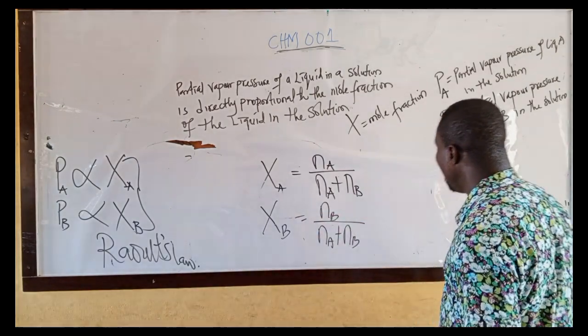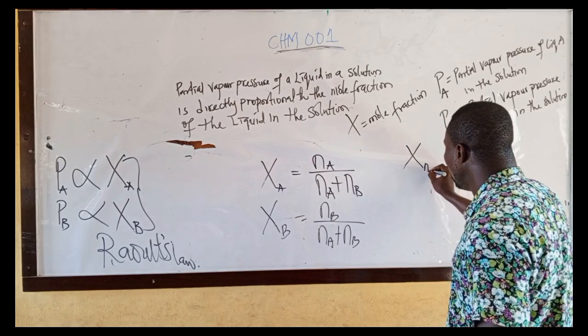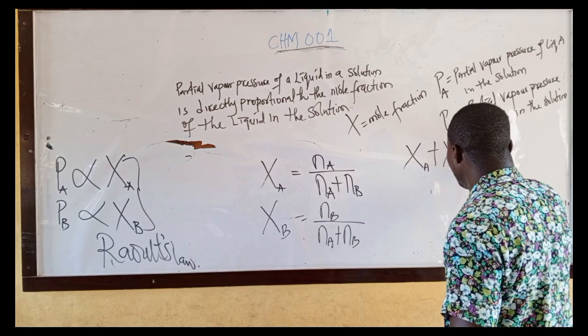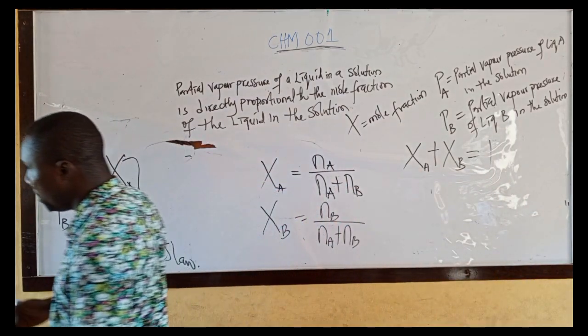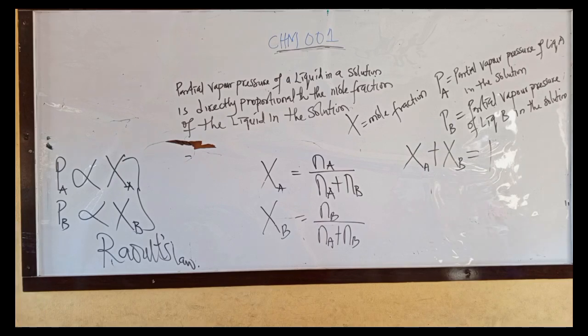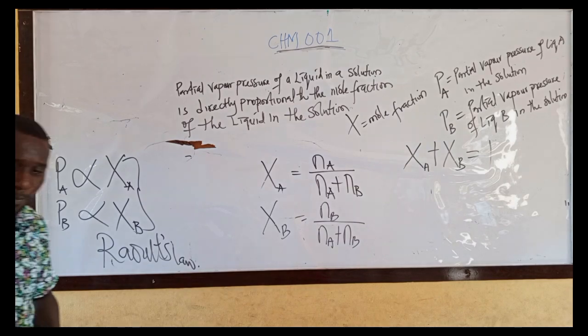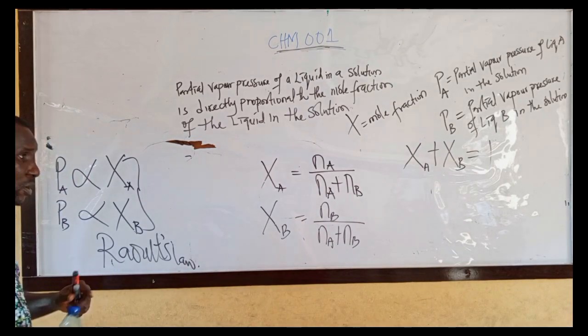Take note of this. Mole fraction of liquid A plus mole fraction of liquid B must be equal to 1. Take note of that. Write it down. You can pause. We are going to change the proportionality sign to a constant.